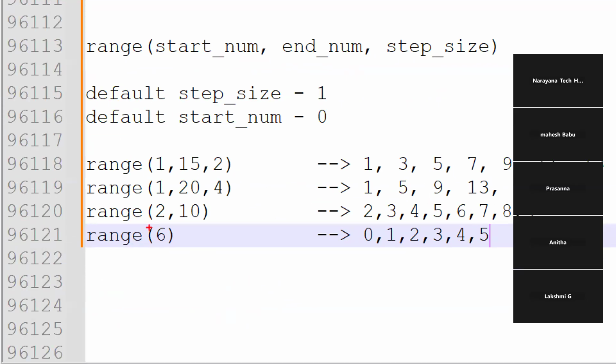Now observe here. I want 6 numbers. How many came here? 6 numbers came, even though 6 is not there, right? Why is 6 not there? Because starting from 0 onwards.